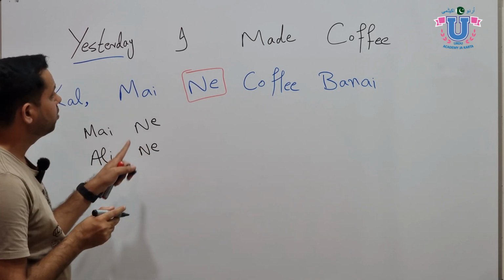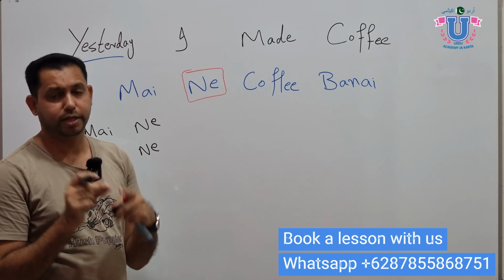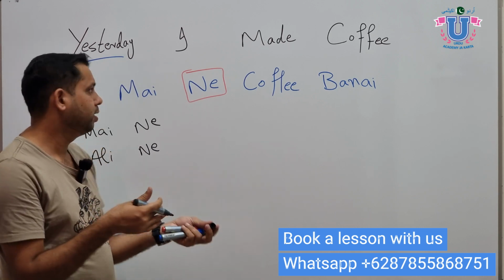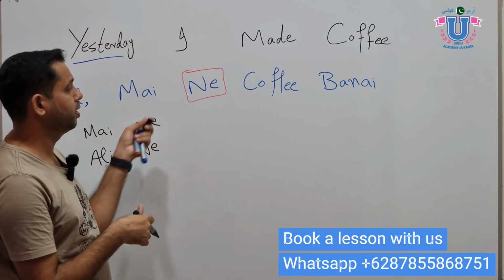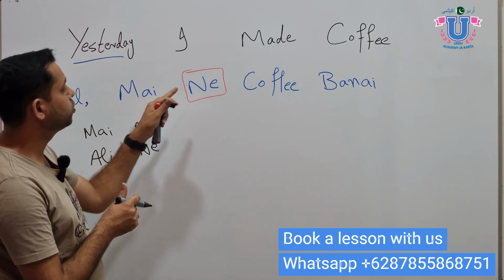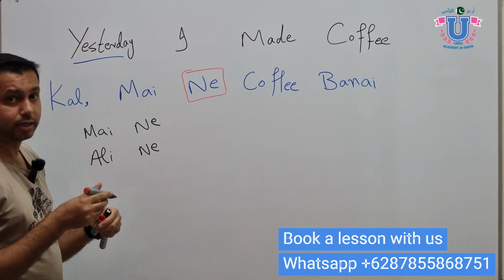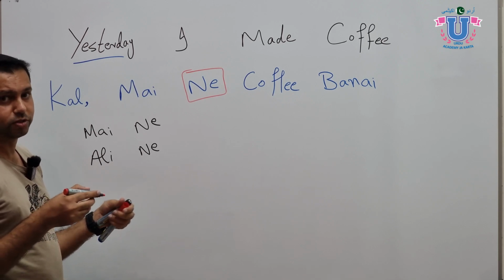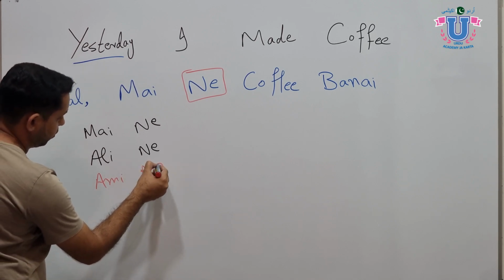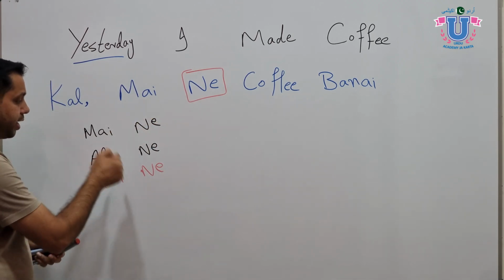So why are we using ne? We always use ne in the past tense with the subject. Ne has no translation in English. It's something like by, like something done by Ali. The coffee made by Ali. Even so, it's not the passive way; it's an active way to say it in Urdu, but we always use ne with the subject, okay? When you say my mom did something, my mom cleaned the house, or she did something, you always use ami as the subject and then you use ne. Okay, this is point 1 or rule 1 to make the past tense: always use ne with the subject.